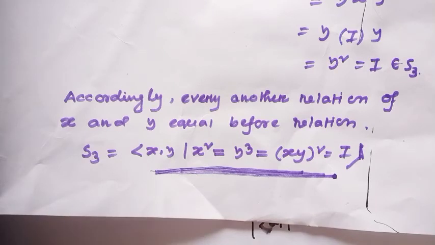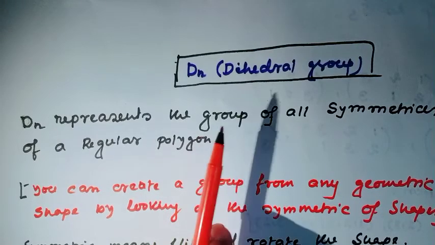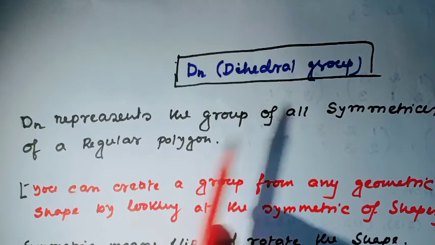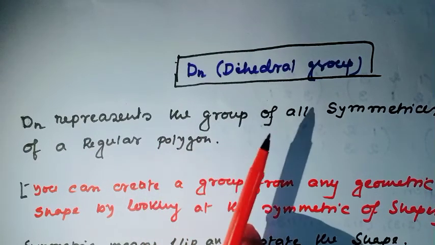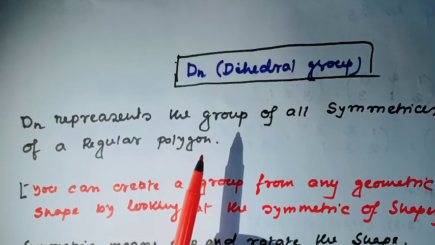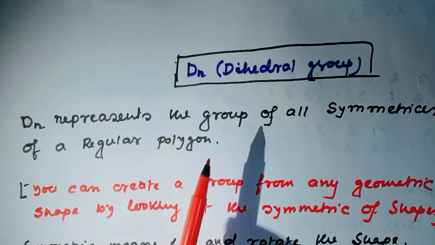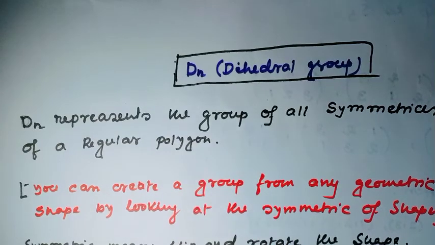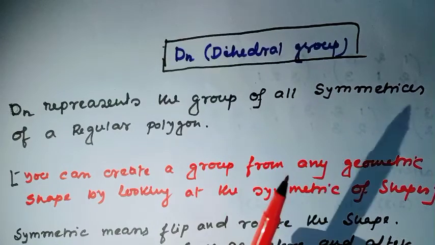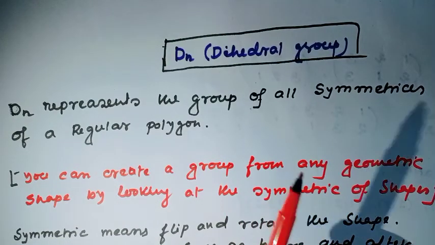Okay? Well, now I will present a nice group. This is the dihedral group. Actually, Dn represents the group of all symmetries of a regular polygon. You can create a group from any geometric shape by looking at the symmetries of the shape.